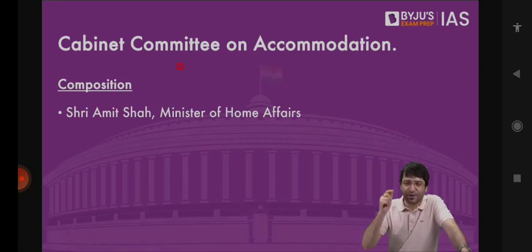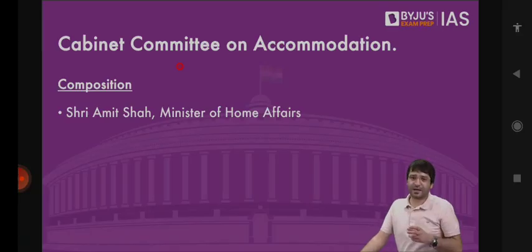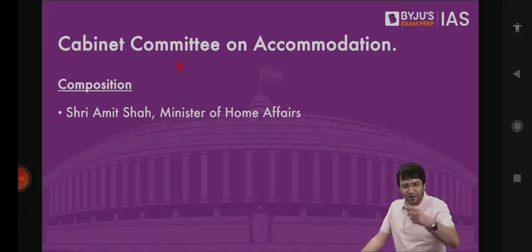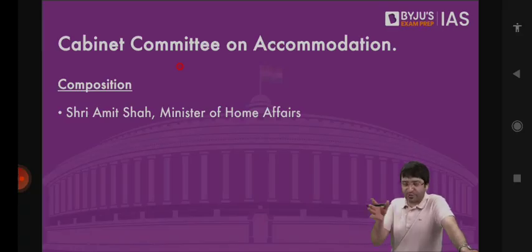Now you will have to vacate the Tughlaq Road flat or bungalow that was allocated to you. Srimati Priyanka Gandhi Vadra, now that you are not protected by the SPG, the Special Protection Group, you don't need such a massive property, you have to vacate. So all these ministers at the central level, all the MPs at the central level, all the judges of the Supreme Court, all the important constitutional functionaries, Mr. Ramnath Kovind, now you are no longer the president, will have to give you a suitable accommodation in Delhi.